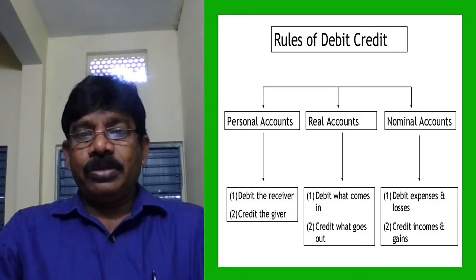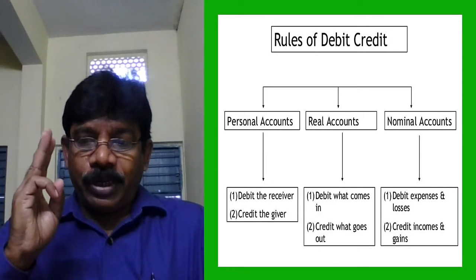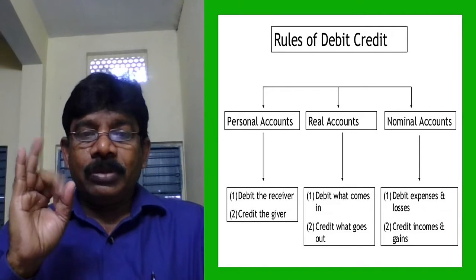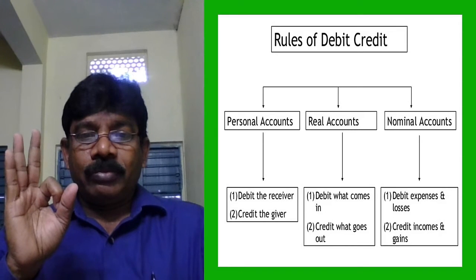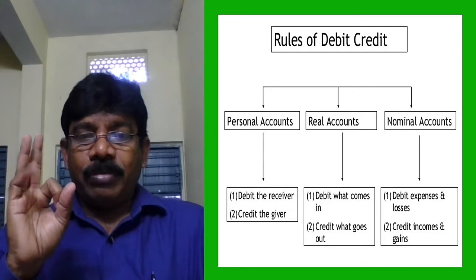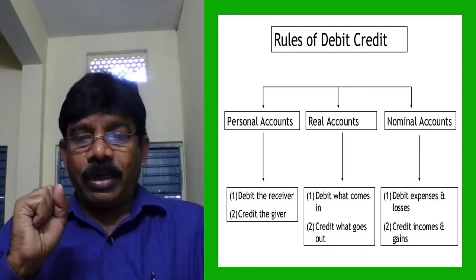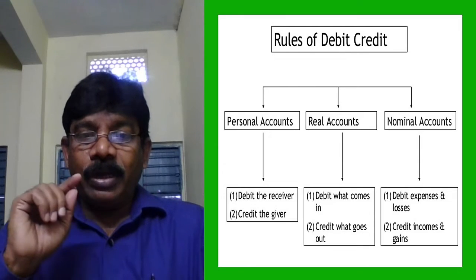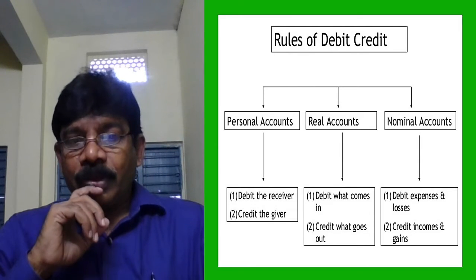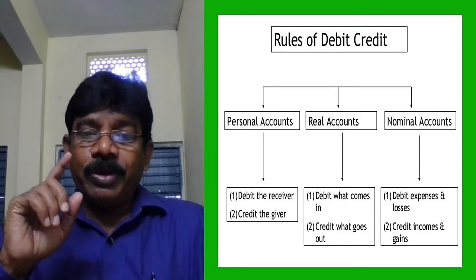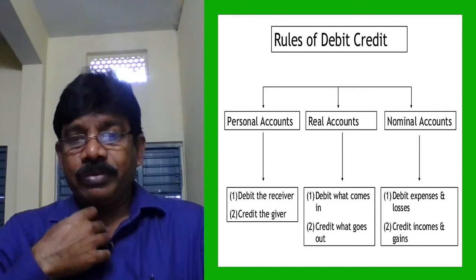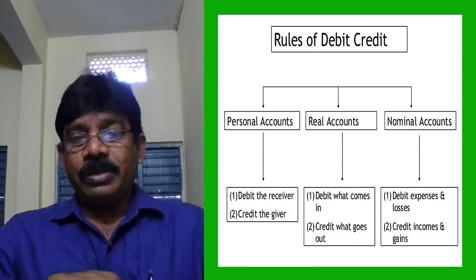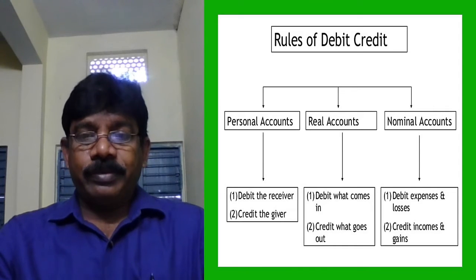Very simple. So accounts are how many types? Three types: personal account, real account, nominal account. What is the rule for personal account? Debit the receiver, credit the giver. What is the rule for real account? Debit what comes in, credit what goes out. What is the rule for nominal accounts? Debit expenses and losses, credit incomes and gains.